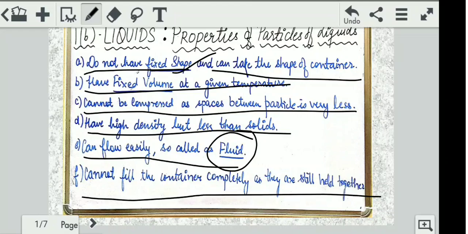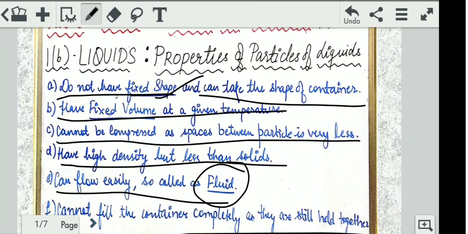Now what is this? They cannot fill the container completely, which means if you have filled the bucket half, it will remain half only. It will not spread and fill the container full. That is what compression is. I told you that it will not compress. If you have filled half, it will not compress and go down the bucket. It will remain half only. And this is the same for the point that they do not fill the container. If you have filled half the bucket, it will remain that much only. So this is how the properties of liquid work.